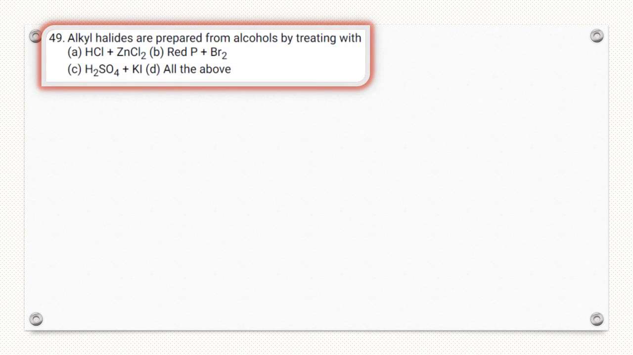Alkyl halides are prepared from alcohol by treating with HCl, ZnCl2. This is correct. Red phosphorus and bromine, this is also correct. But C is not, because HI is a strong reducing agent, so it reduces alcohol to alkane. So A and B are correct.